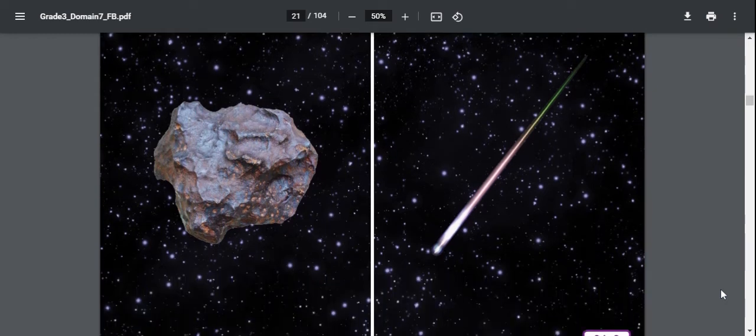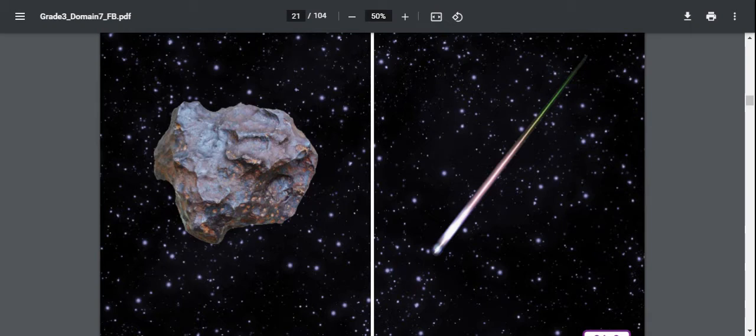One of our neighbors in our solar system has 3 different names: meteoroid, meteor, and meteorite, depending on where you find it. Meteoroids are space debris made up of rock or metal that range in size from tiny pebbles to large boulders. Many scientists believe they may have broken off from other objects in our solar system, such as asteroids. They're called meteoroids when they are orbiting the Sun in space. But once they enter Earth's atmosphere, they're called meteors.